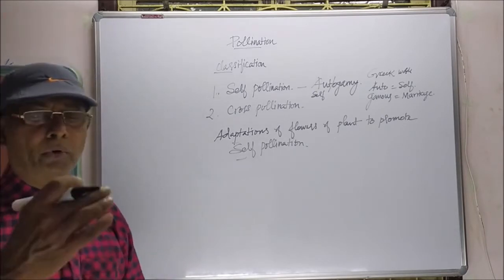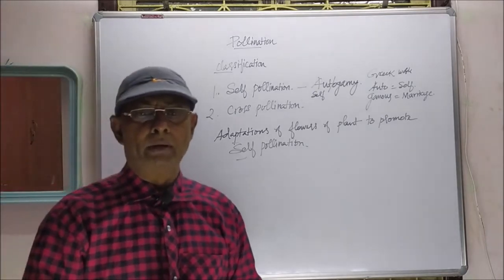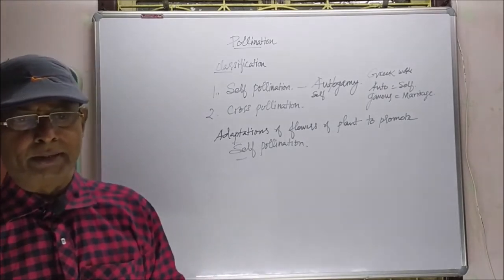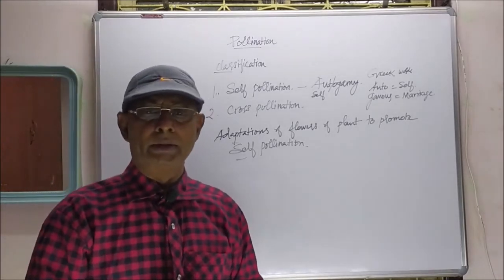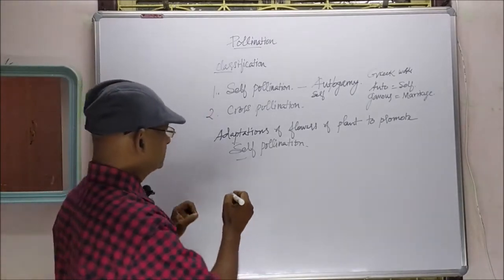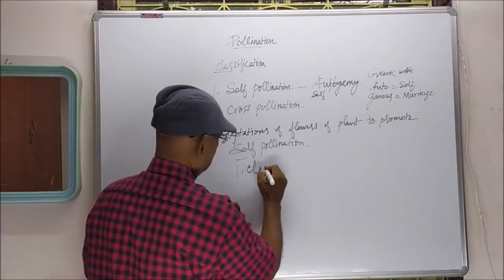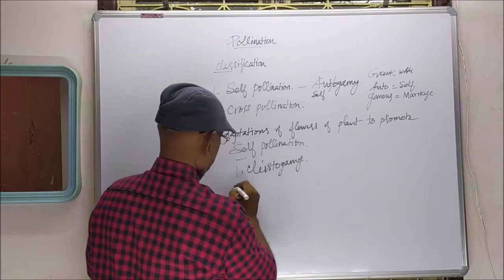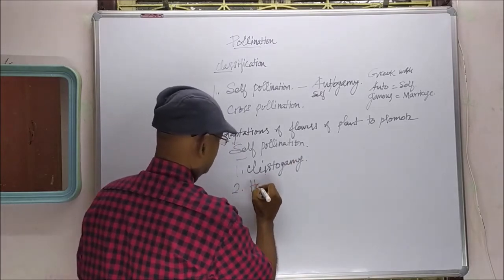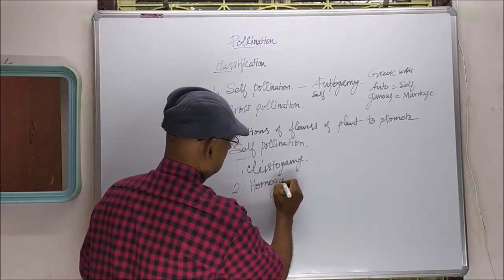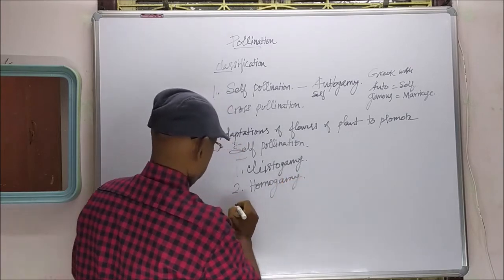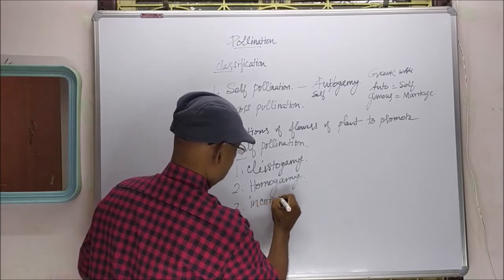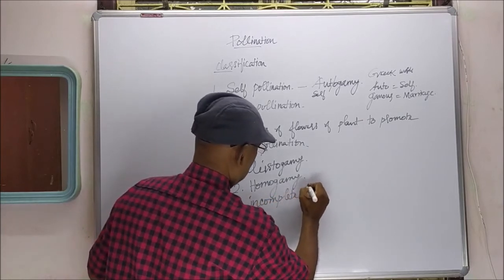This will promote self-pollination but avoid cross-pollination. There are three conditions given. One is cleistogamy. Second one is homogamy. Third one is incomplete dichogamy.